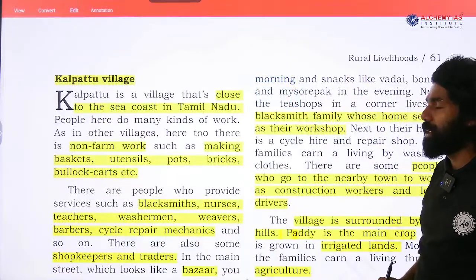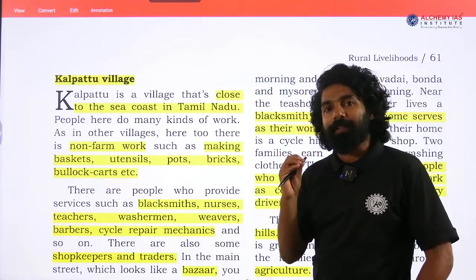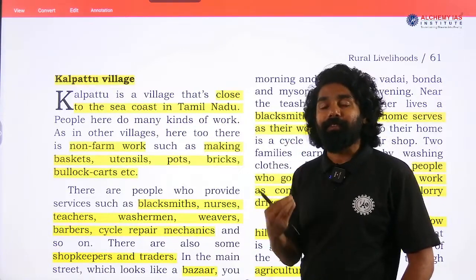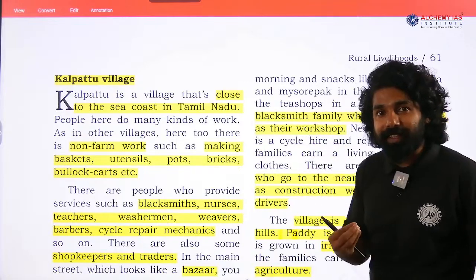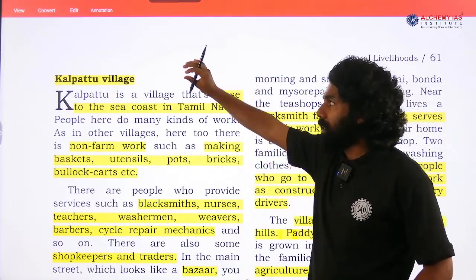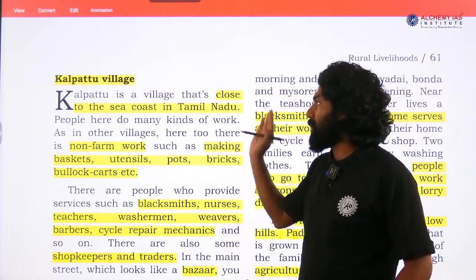In order to explain how people in rural areas earn their living, the chapter gives an example from a particular region in India, Kalpattu village, located in Tamil Nadu.